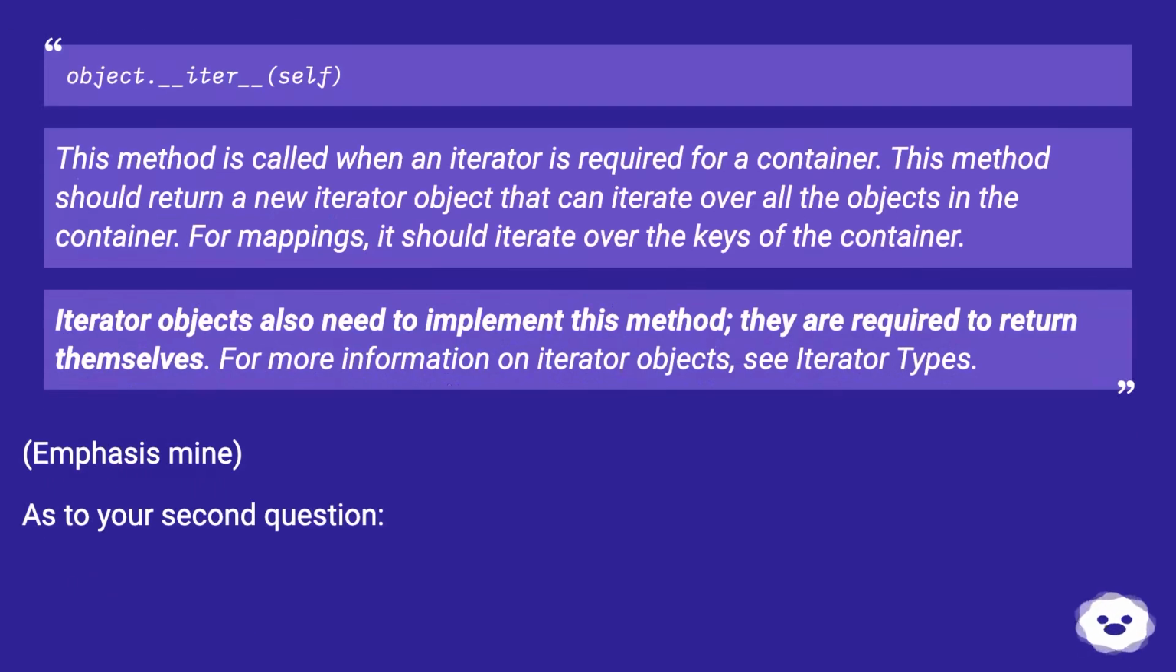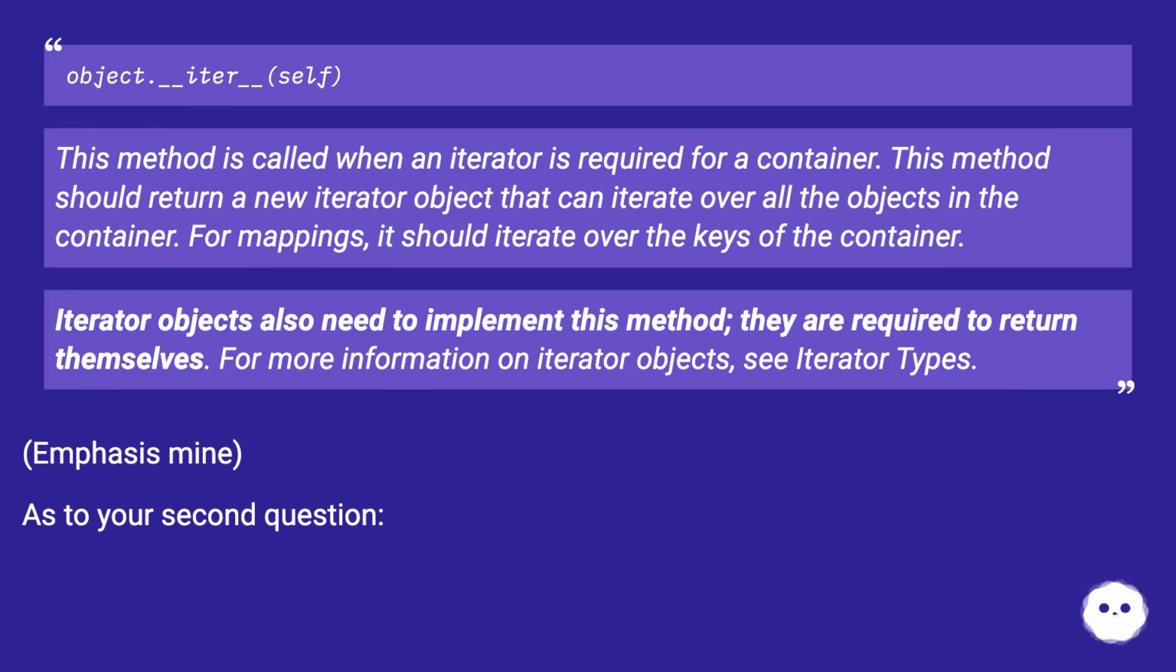object.__iter__(self). This method is called when an iterator is required for a container. This method should return a new iterator object that can iterate over all the objects in the container. For mappings, it should iterate over the keys of the container. Iterator objects also need to implement this method. They are required to return themselves. For more information on iterator objects, see Iterator Types.